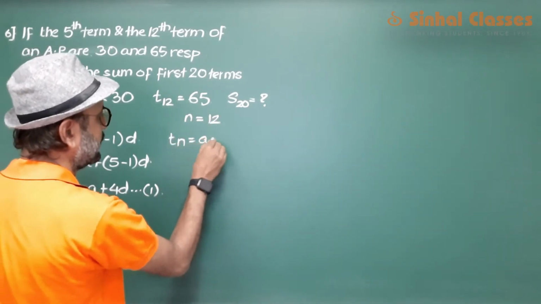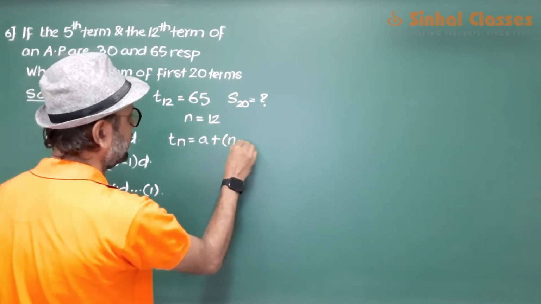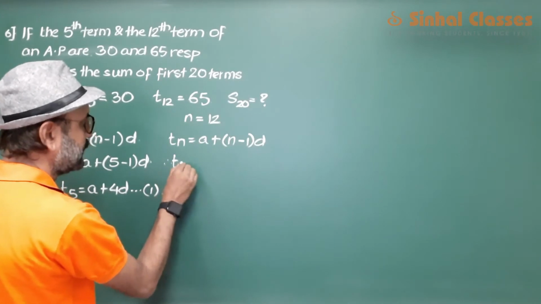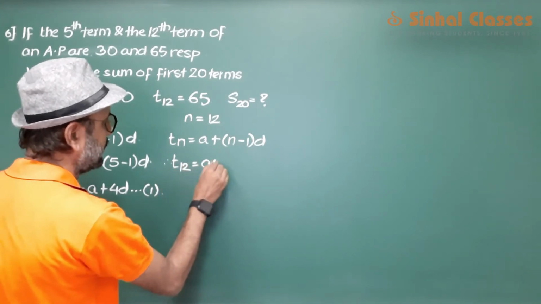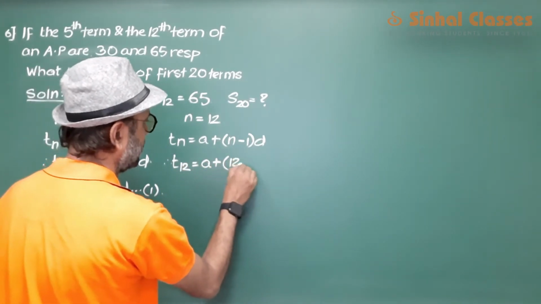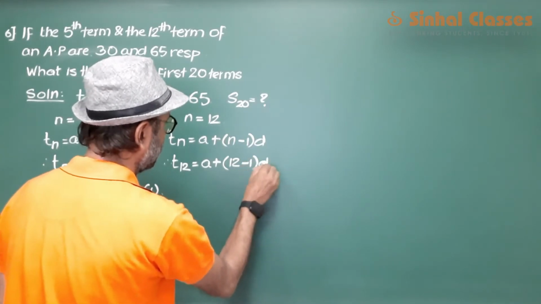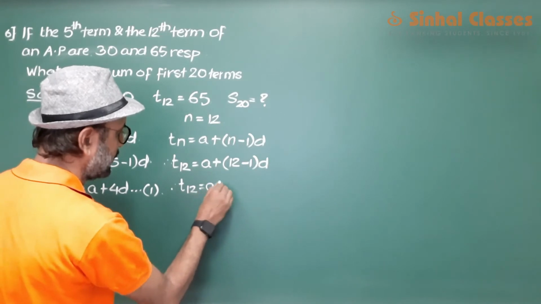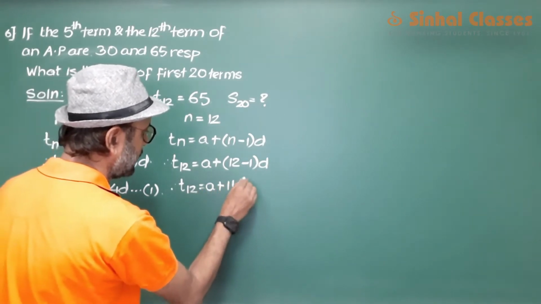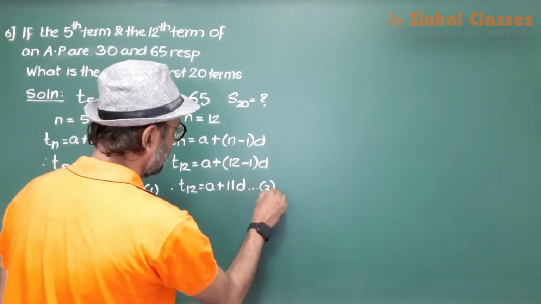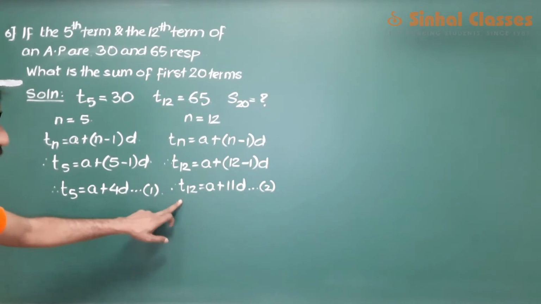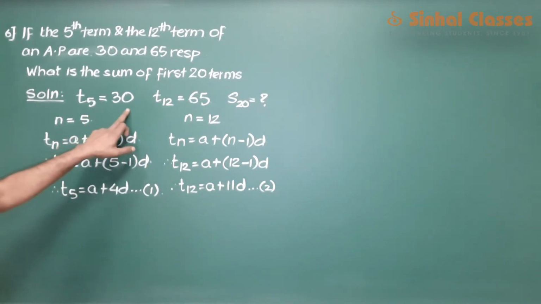Tn is a plus n minus 1 into d. T12. These are the two values. T5 is this and T12 is this. Now what we'll do is, we have the value for T5.